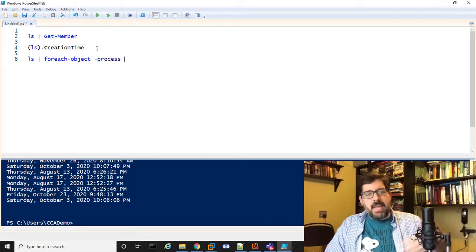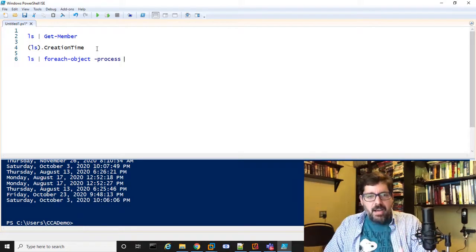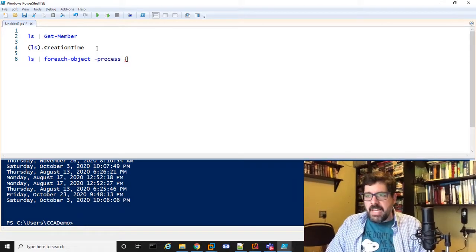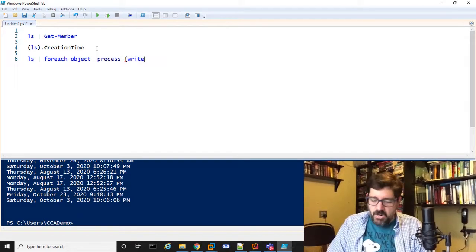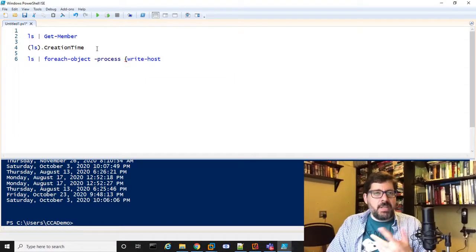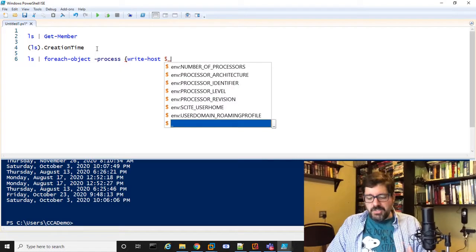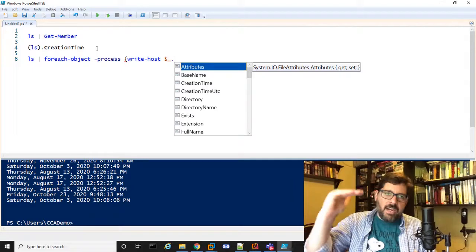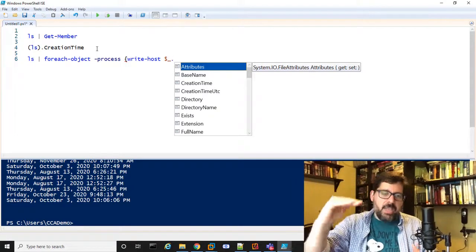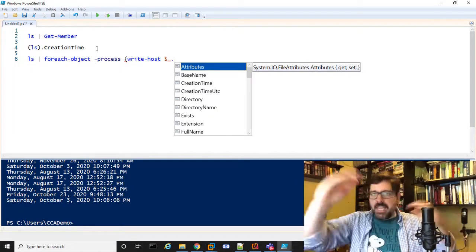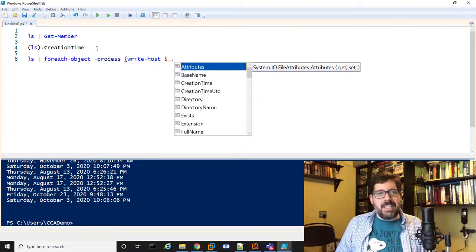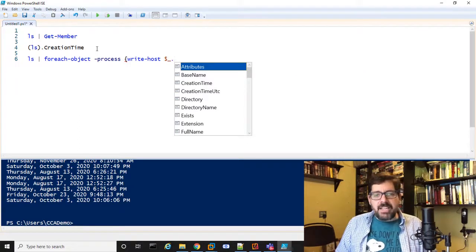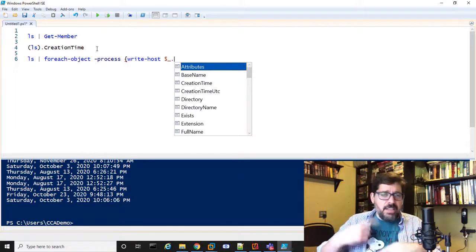So take the ls command, and for each object, I want to do something. And in this case, I'm going to write to the host, right? Write-Host just means output to the screen some value. So the $_ is a special variable name, which basically says, for each record, go and take the current record that I'm in, right? So the foreach command is saying iterate through all the items in that object that I got back from ls, and $_ is whichever is the current object, right? So this is going to iterate through all of them.